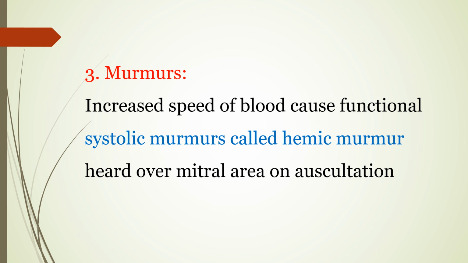Here the cause is blood, anemia, so it is called a hemic murmur. It is a functional disorder, a functional murmur. Here the valves are normal, no pathology of the valve. Here the function is hampered and that's why it is called a functional systolic murmur. This is heard when the stethoscope is placed over the mitral area on auscultation. The clinician can hear this hemic murmur.